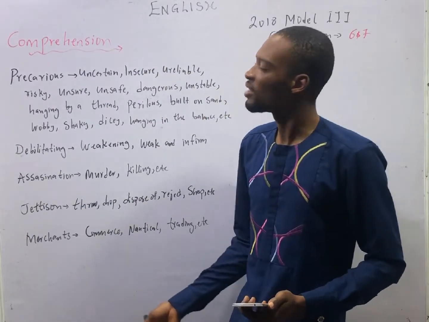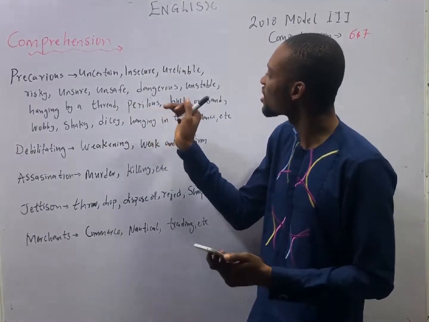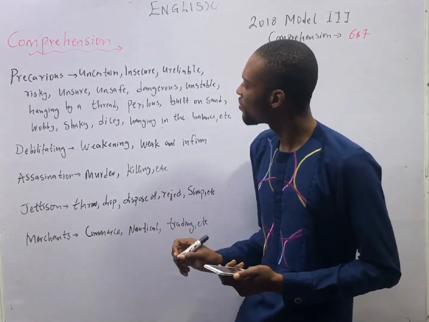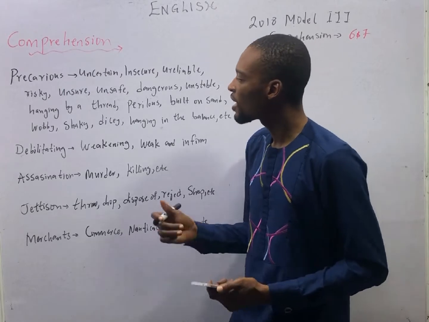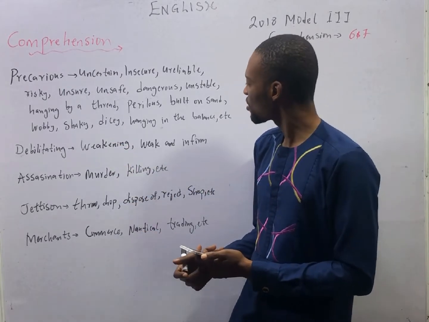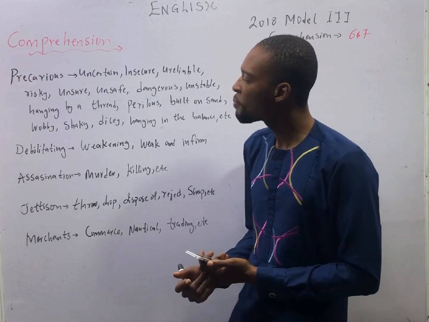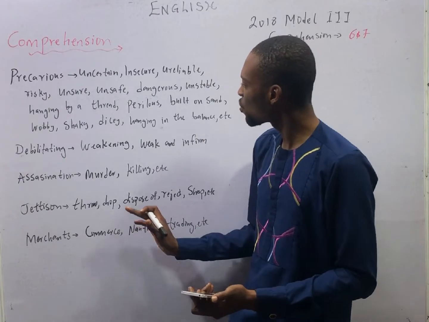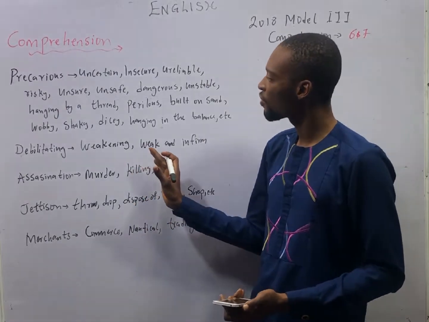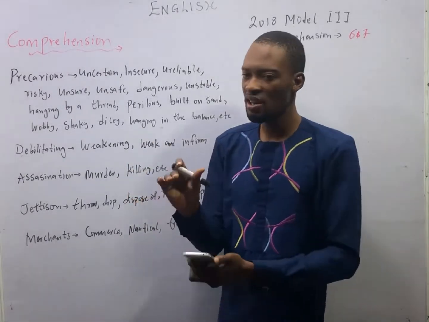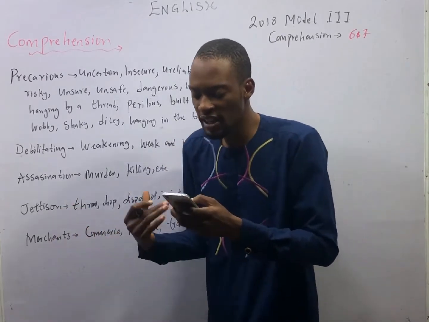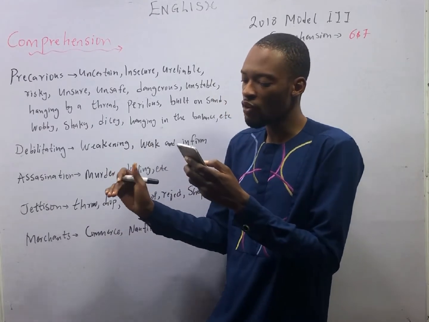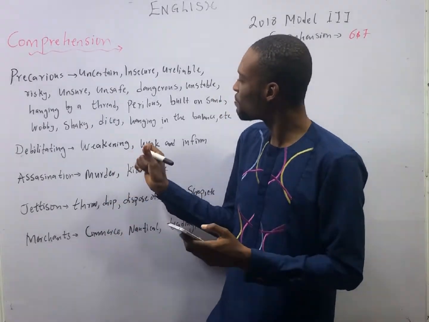Precarious, depending on usage, can mean uncertain, insecure, unreliable, risky, unsure, unsafe, dangerous, unstable, hanging on a thread, perilous, built on sand, wobbly, shaky, dicey, hanging in the balance, and so on. These are the meanings of precarious. Generally, it means dangerous. So, in whichever direction we look, we are in a world sitting precariously on a keg of gunpowder, hanging in the balance on a thread.